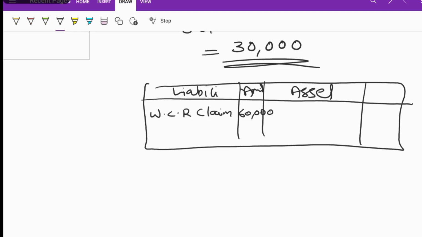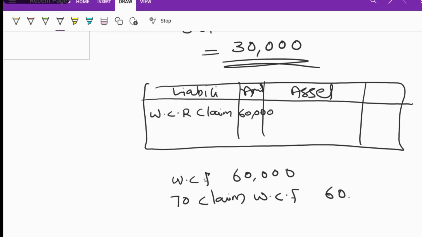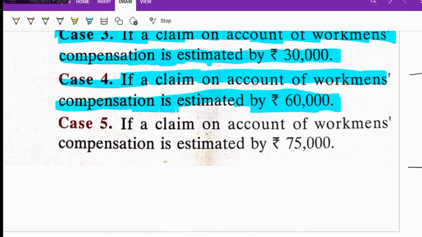So how can you write the journal entry for this? Workman compensation fund 60,000 to claim on workman compensation fund 60,000. This is the journal entry. The complete amount will be transferred to the liability side of the balance sheet, because there is no excess amount to transfer to the partners' capital account. So that is case number 4.